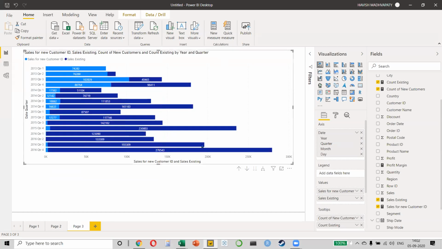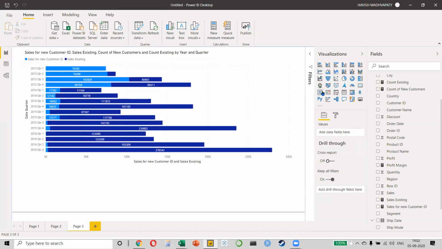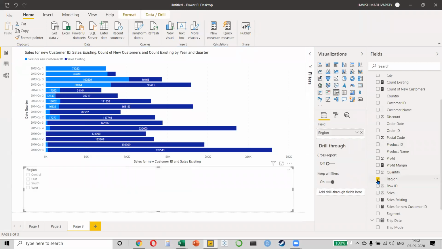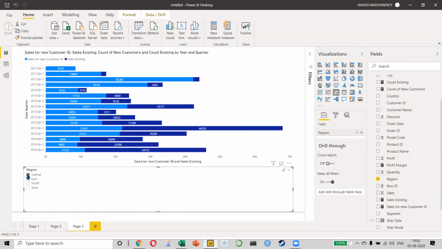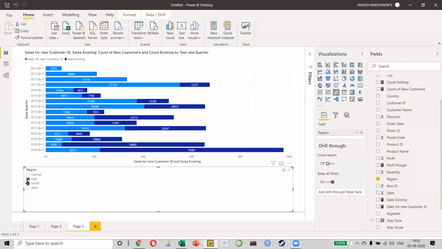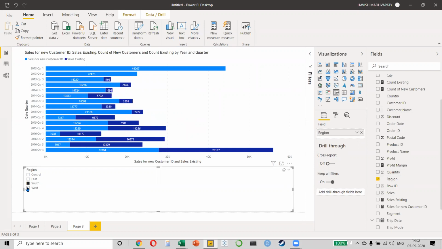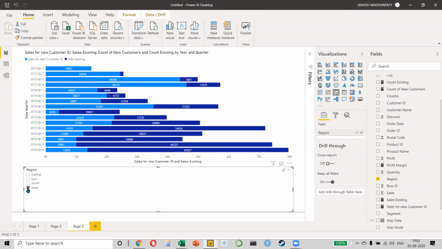And if I want to know this for different regions, I can click on my slicer. Remember I showed you this in the training I had, in the lecture I had taken earlier. I can make a slicer. In the slicer, we will keep our region. What do I want to verify? Whether the same pattern is there for every region or not. So when I click on every region, you will notice Central is very good. Central has a very good split between old and new. If you look at East, fairly good. South is very good. West is fairly bad.